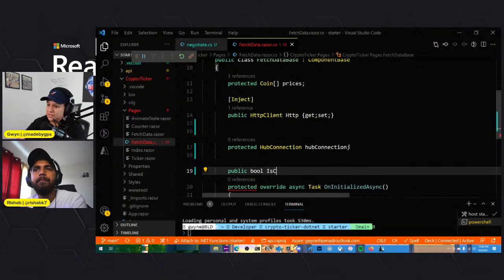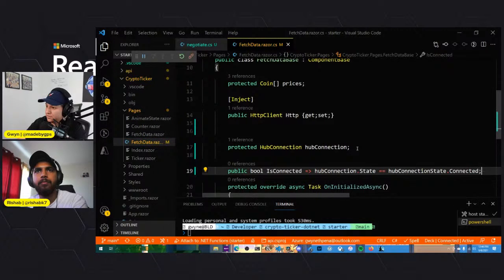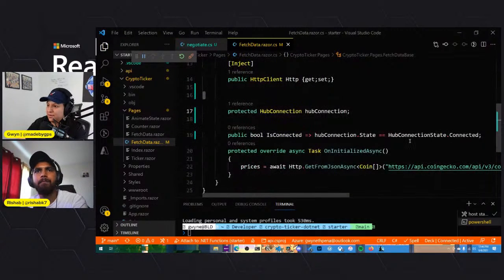So we'll do IsConnected, and then we'll say, well, if the hub connection state equals connection state, this is probably dot Connected. All right, so I think this is it. Oh no, but this would be like that. Yeah, so this is just going to be a true or false if it's connected or not, right?